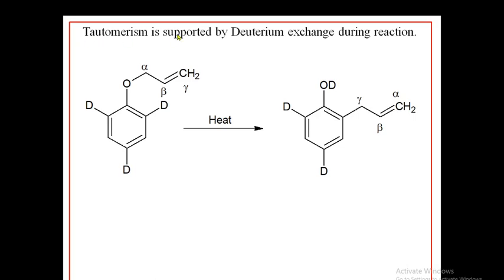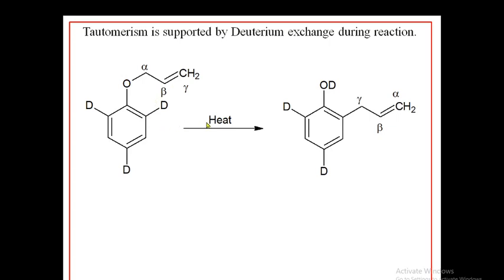Now, how is that tautomerism supported by deuterium exchange during the reaction? Let's see. Here we have taken a deuterated aryl allyl ether, and on heating it will undergo rearrangement to form the deuterated allyl phenol. As the deuterated allyl phenol forms, this tells you the deuterium from the ortho position is attached to oxygen.